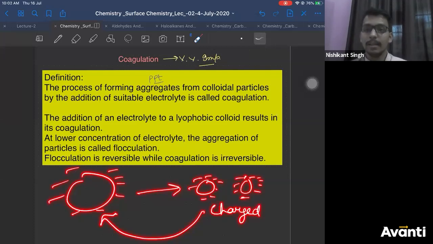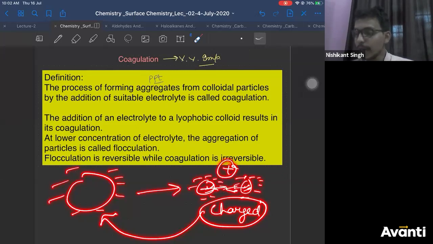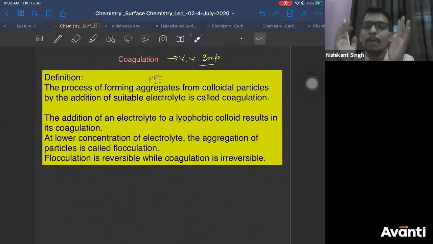Now think about it carefully. If they are negatively charged, which ions can bring them close to each other? Can they by themselves come close to each other? No, because both of them carry same charge. So which ions can bring them close to each other? Positive ion. If you keep a positive ion of the electrolyte here, it will attract these ions together and bring all the negative ions together to form a precipitate. That's why we have written suitable electrolyte. That's the need of electrolyte.